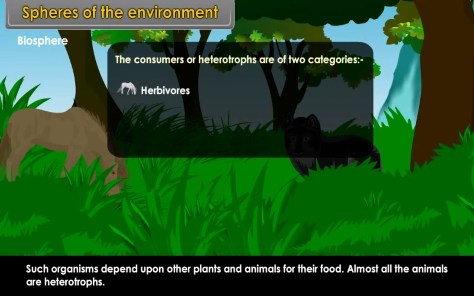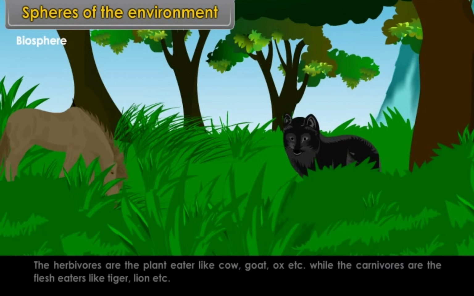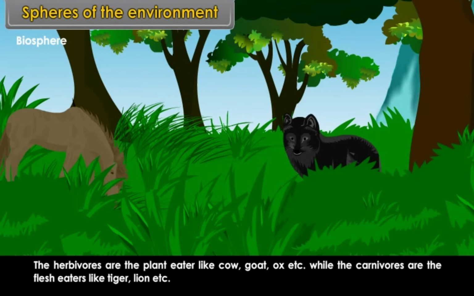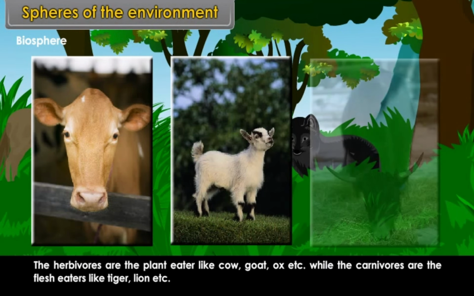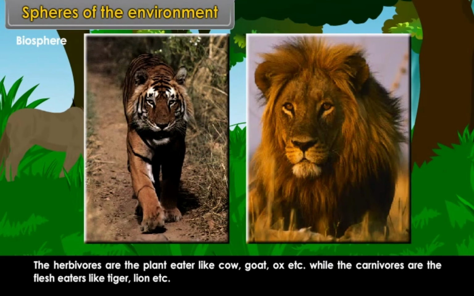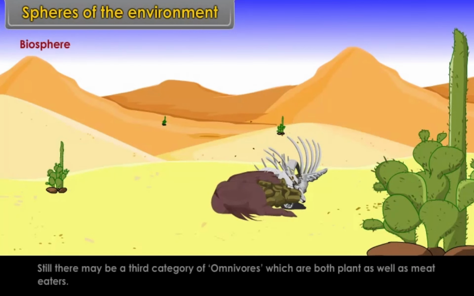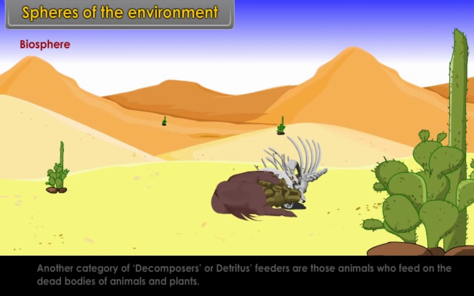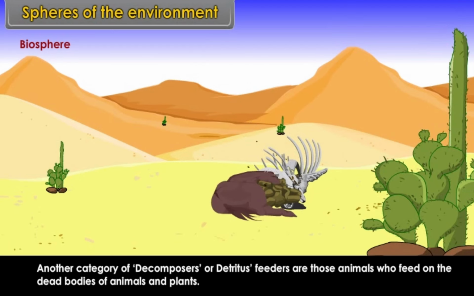The herbivores are the plant eaters like cow, goat, ox, etc., while the carnivores are the flesh eaters like tiger, lion, etc. Still, there may be a third category of omnivores, which are both plant as well as meat eaters. Another category is decomposers or detritus feeders, those animals who feed on the dead bodies of animals and plants.